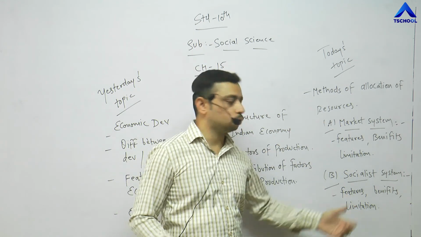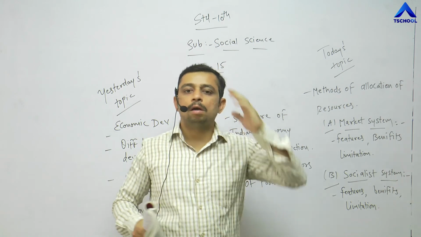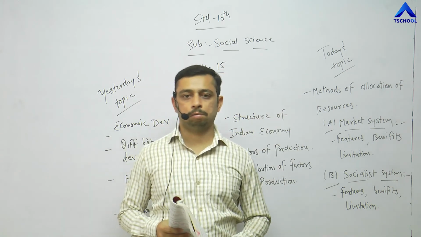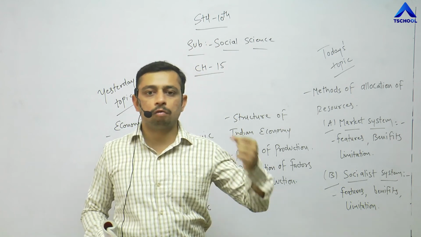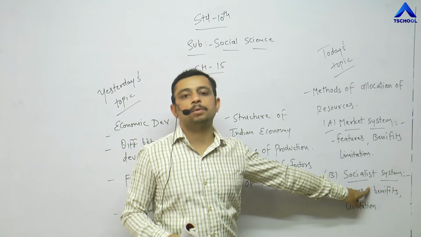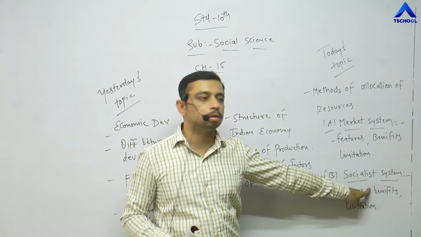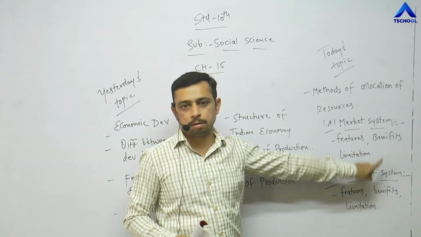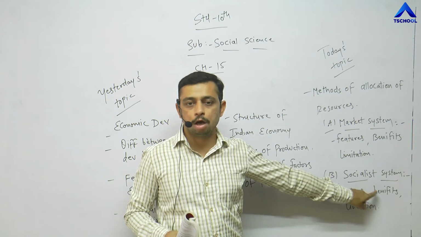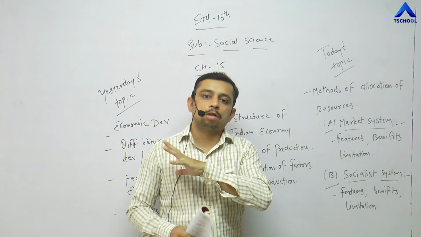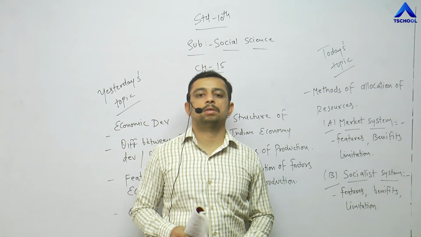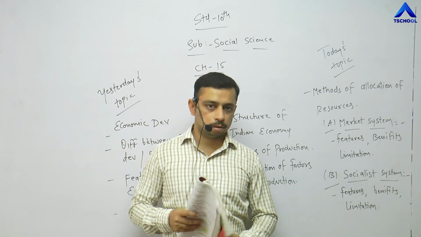But as it is a socialist system, we cannot imagine profit also. A minor profit is accepted. But if you are expecting a high rate of profits, this system is absent over here. So the businessman who wants to earn on a higher scale, this concept would be absent in the socialist system.